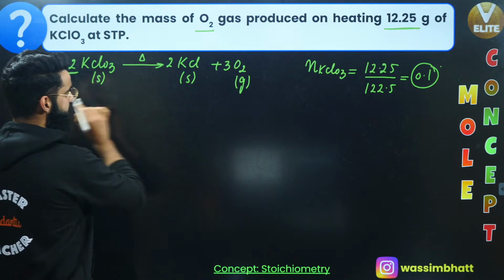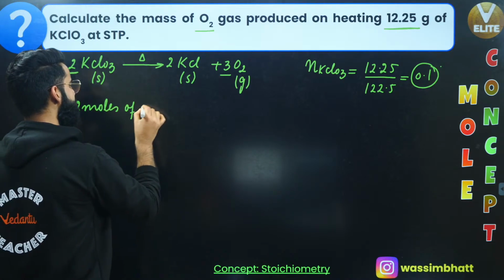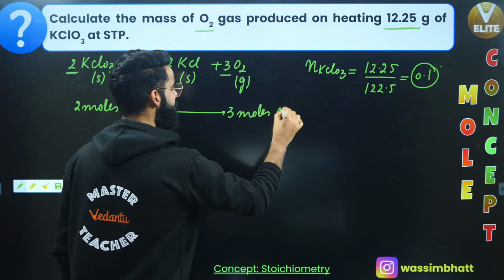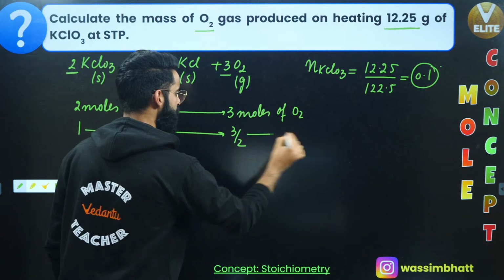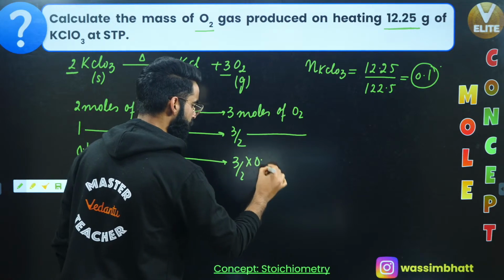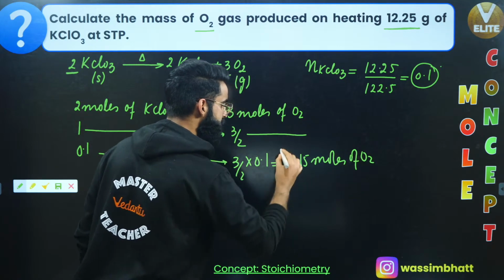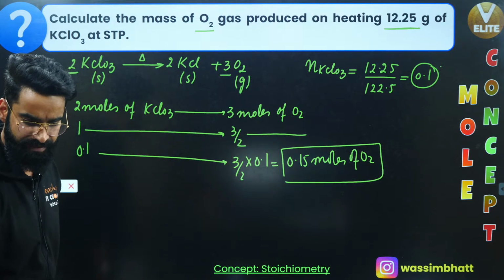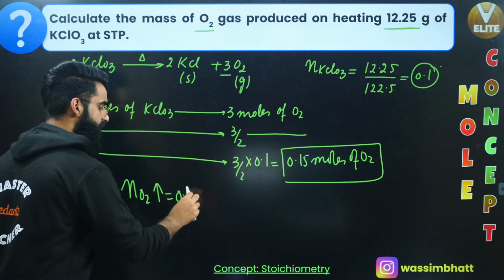See, the stoichiometric coefficient here is 2, and here is 3. Can I say 2 moles of KClO3 gives 3 moles of oxygen? So 1 mole of KClO3 should give me 3 by 2 moles of oxygen. So 0.1 moles of KClO3 should give me 3 by 2 multiplied by 0.1, which is 0.15 moles of oxygen. So 0.15 moles of oxygen are liberated when we heat 12.25 grams of KClO3.